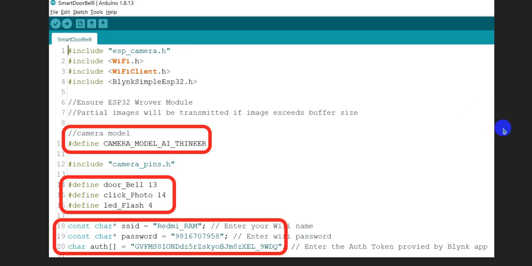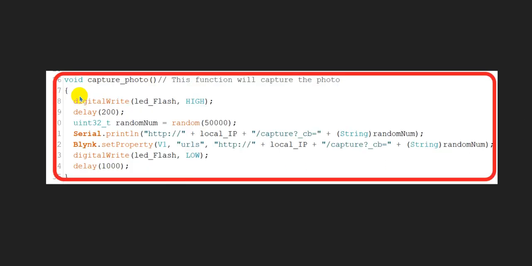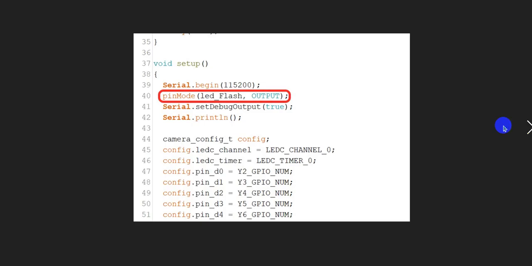Now this is the camera model which has been defined that I have used, and these are some pin numbers, and this is the Wi-Fi name and Wi-Fi password, with the authentication token provided, and this function will capture the image from the Blynk app.